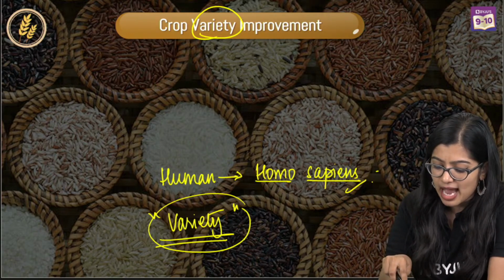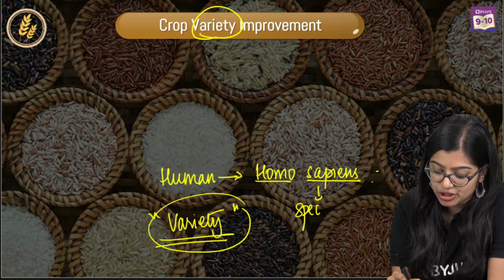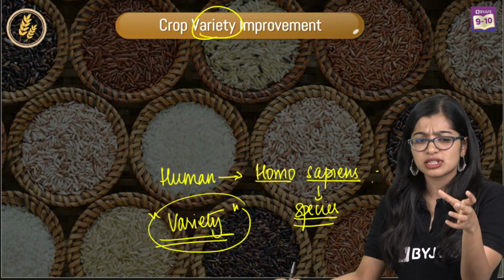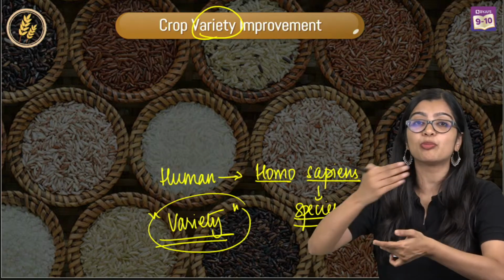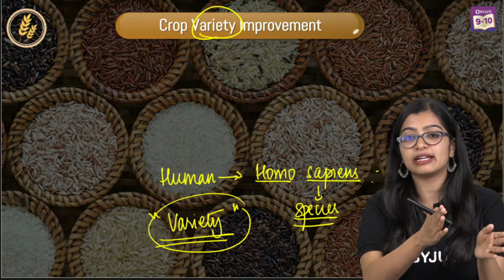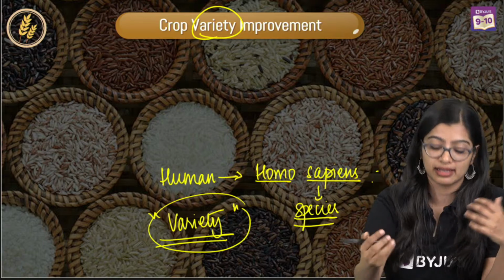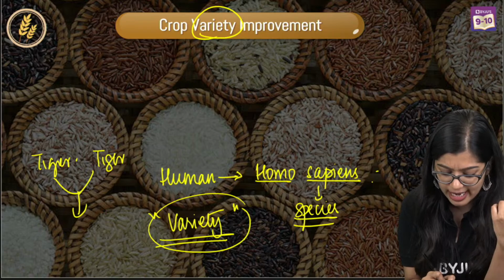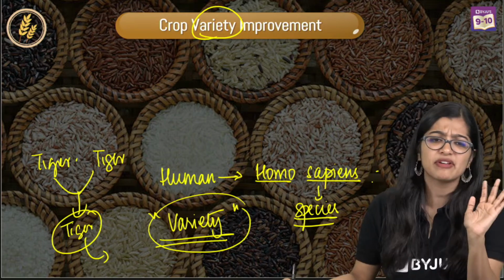Now, I want you to understand two other terminologies. I'm constantly telling you the term species also. So what do we mean by species? Species are organisms that are of the same kind, and if they come together, they will be able to reproduce and give fertile offspring. For example, if you have a tiger, Panthera tigris, and a tiger and a tiger cross and give you a baby tiger, this tiger should also be able to reproduce. This is what we mean by species.